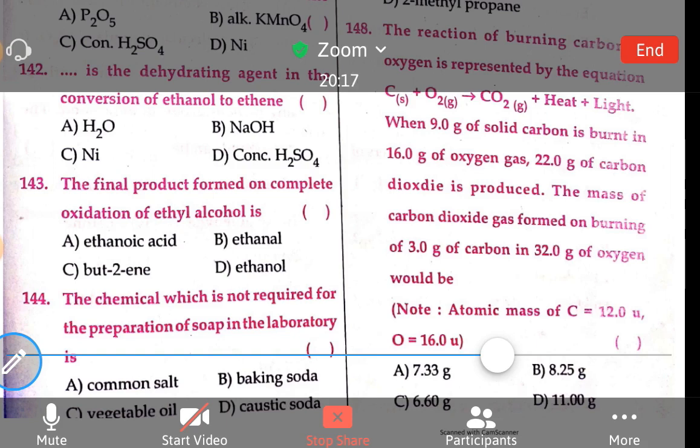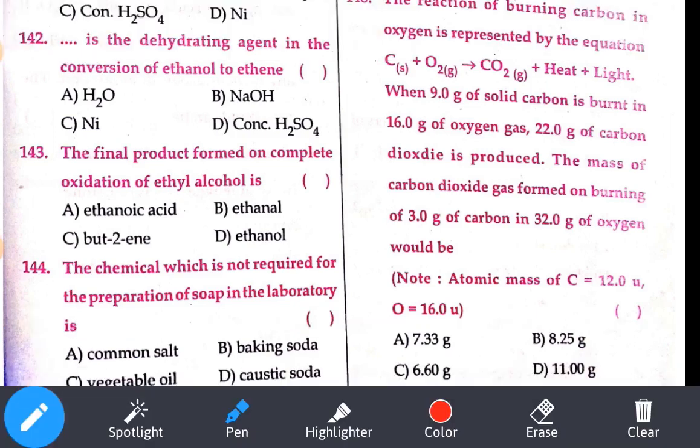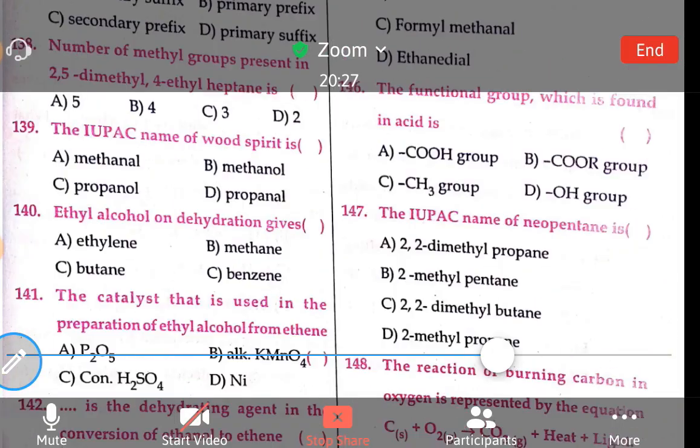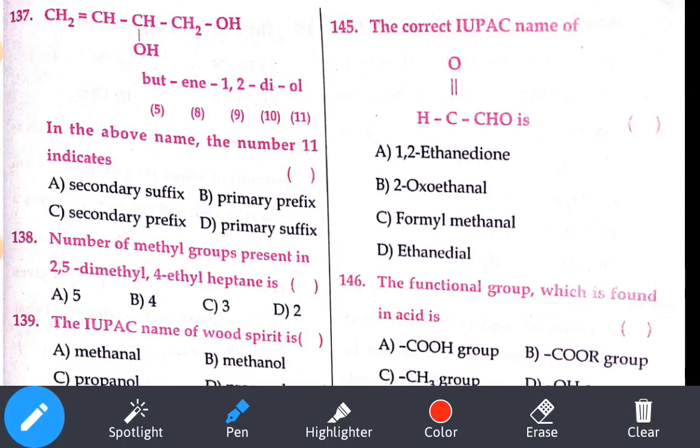Yes, the correct IUPAC name of the structure. Again, if you observe here, it is nothing but CHO single bond CHO. CHO, it is also called as ethanediol. Option number D, ethanediol. CHO is called as our ethanediol.